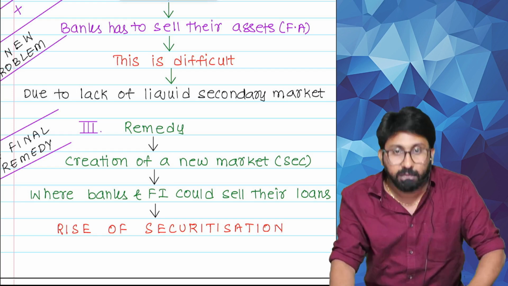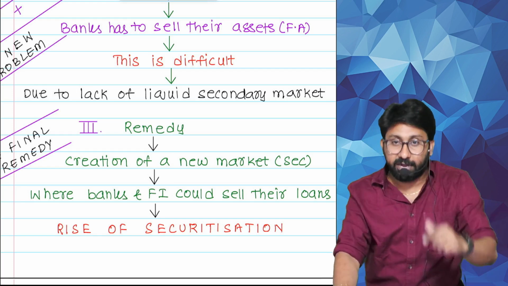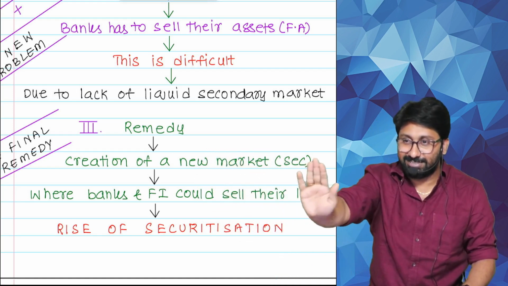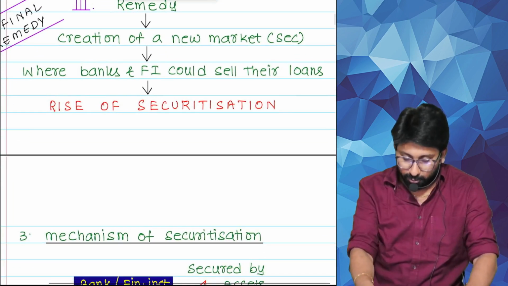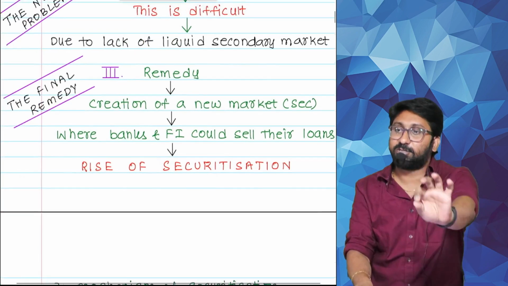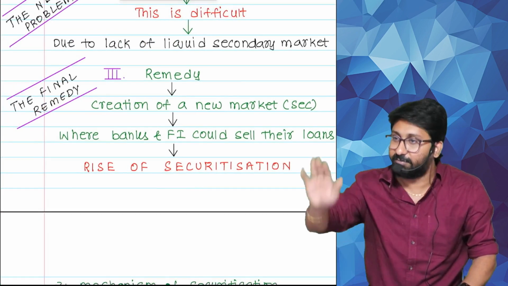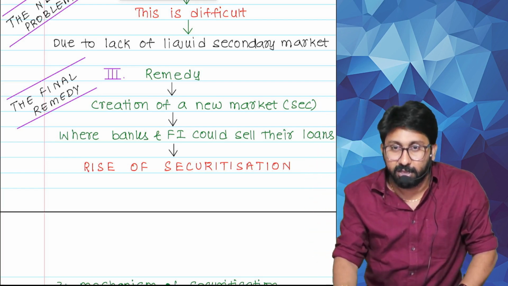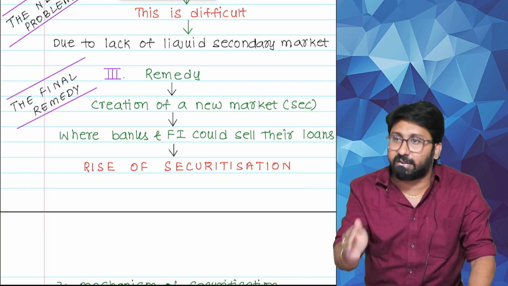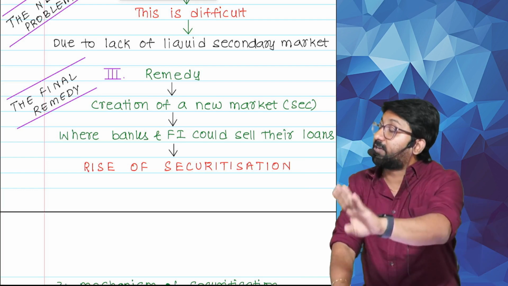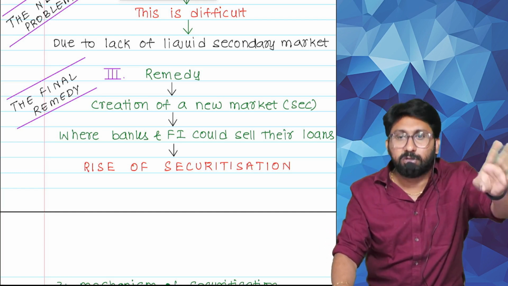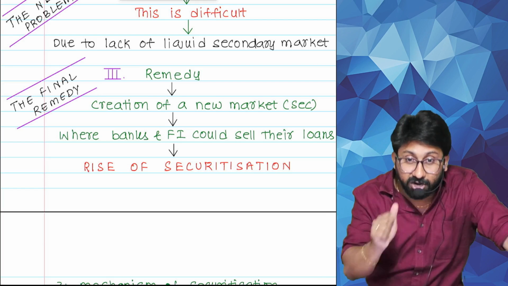Are you understanding? Create a secondary market. That's how the title of the movie started. Then came the hero. Who is that? Securitization. This is the introduction to this character called securitization. Everyone understood the point up to here clearly? So what is the motive behind this particular chapter? There should be a market to sell what?